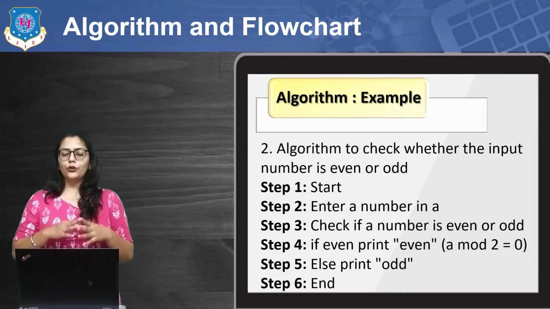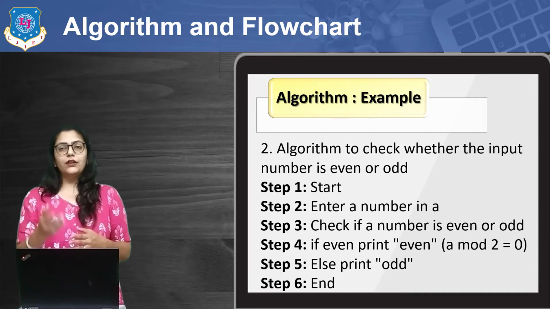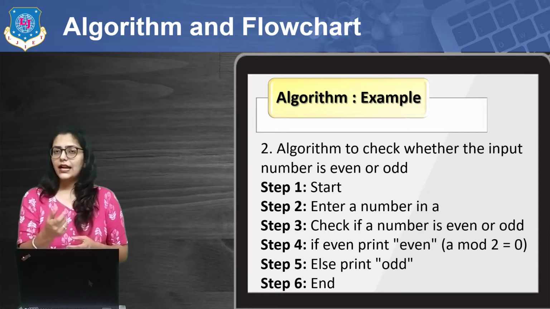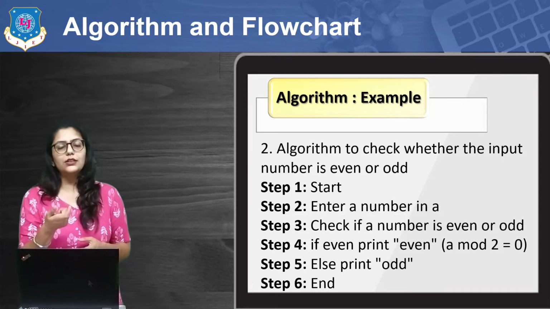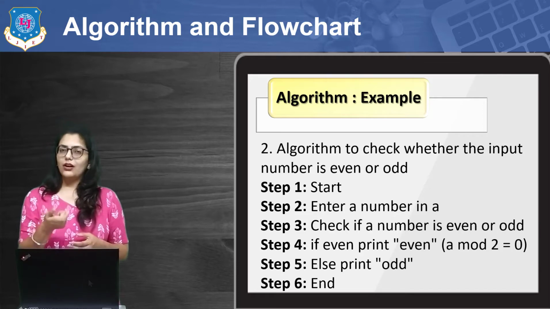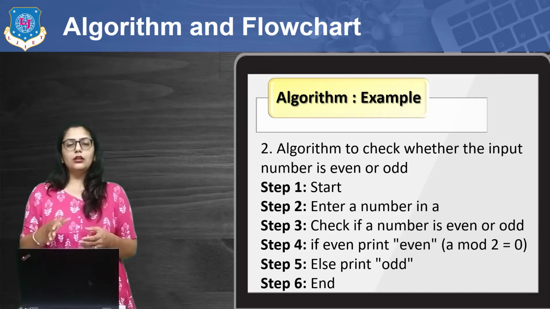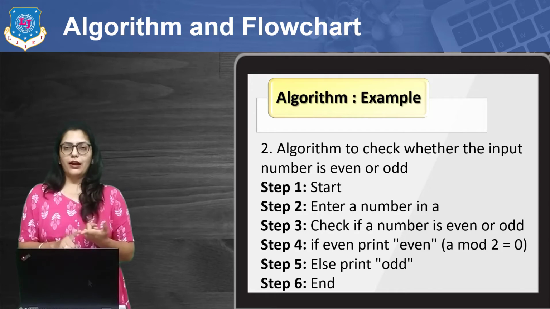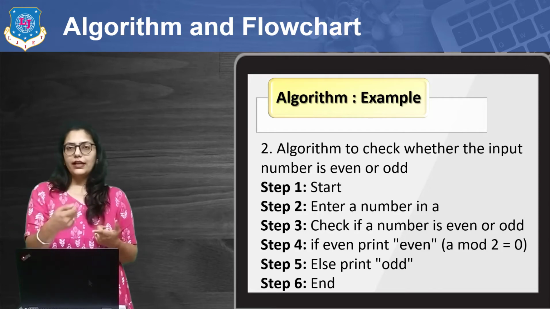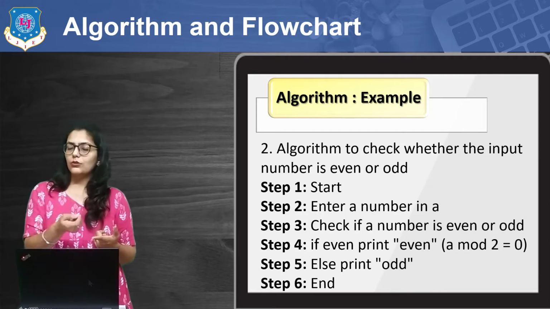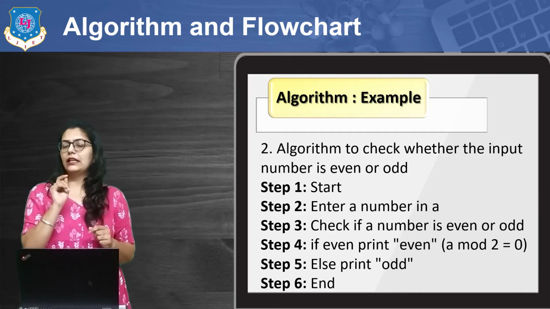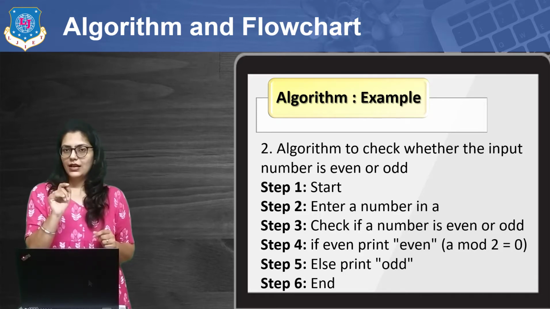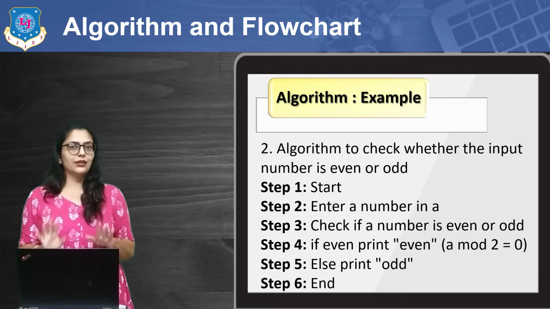In the second example, I am going to check whether the given input is even or odd number. And how we will decide that the number is even? If the number is divisible by 2, then the number is called even number. If the number is not divisible by 2, then the number is called odd number. In other words, if we are dividing any number with 2 and the remainder is 0, that means the number is divisible by 2 and that means the number is even. Make sure that you understand this logic.